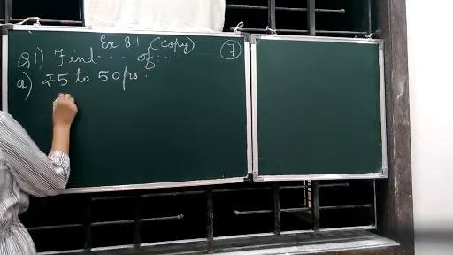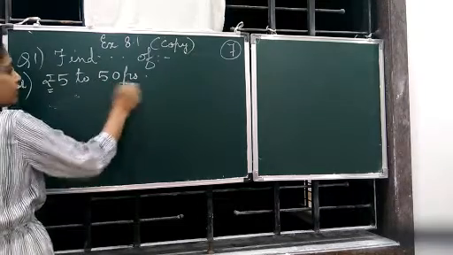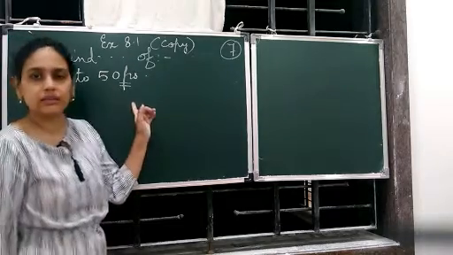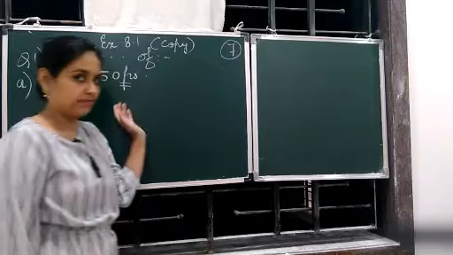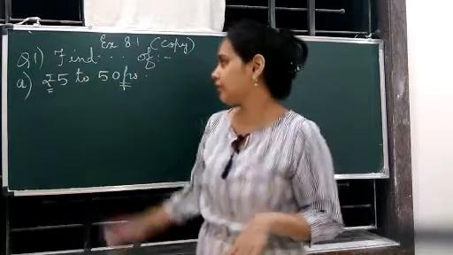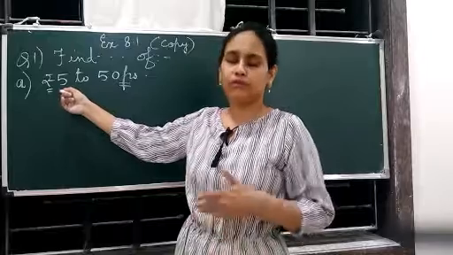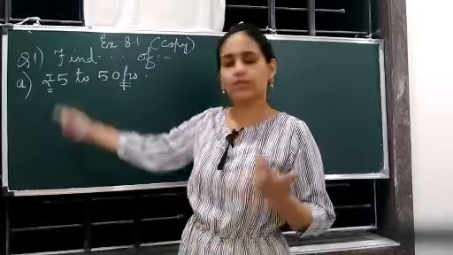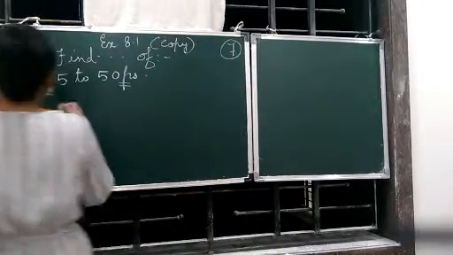That means rupees and paise. First and foremost, to have two quantities in a ratio, you need to have them in the same unit. So either you convert 50 paise into rupees or you convert 5 rupees into paise. It is very simple to convert 5 rupees into paise. 1 rupee has 100 paise, so 5 rupees will have 5 into 100, that is 500 paise.